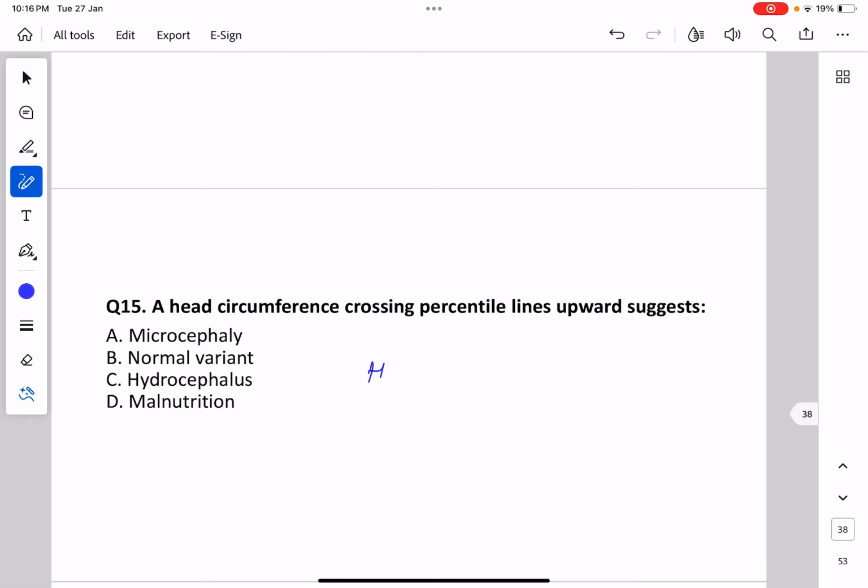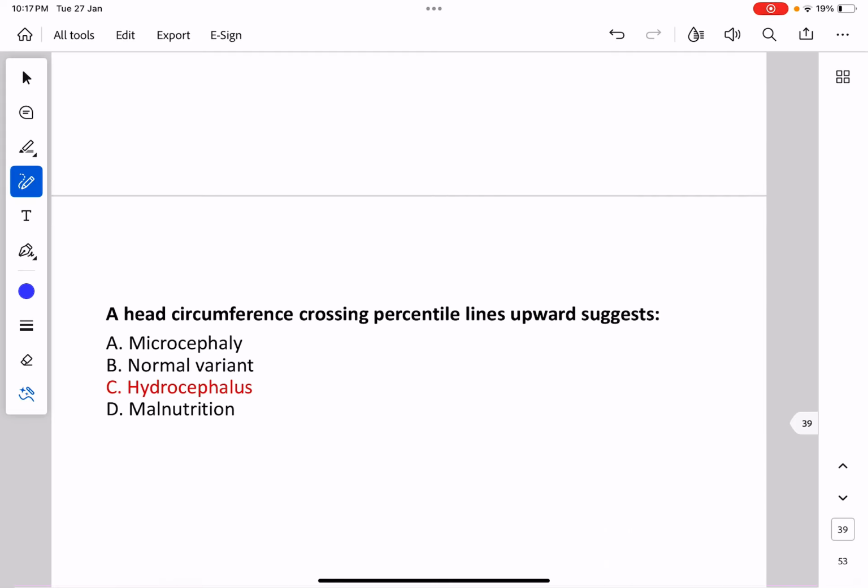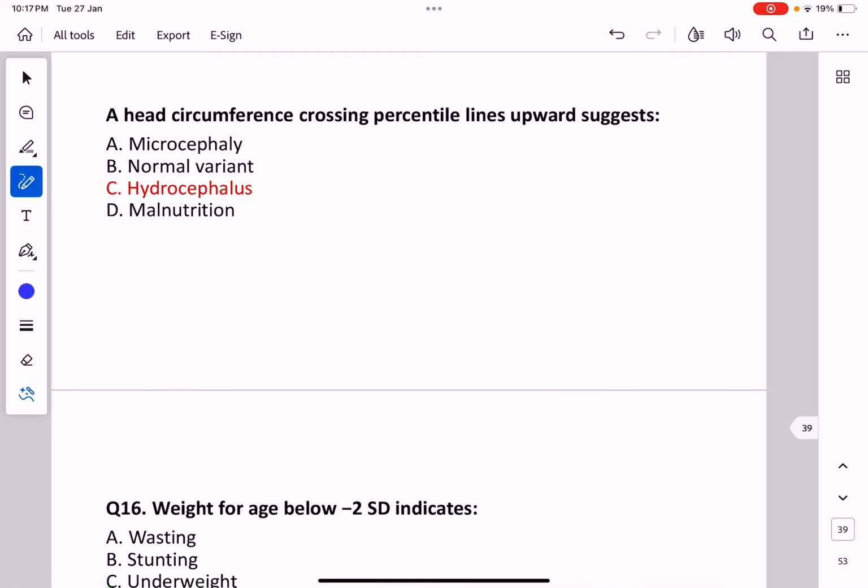A head circumference crossing percentile lines upward suggests what? If head circumference is increasing and crossing the normal percentile line, microcephaly means decrease in head circumference, so it can't be the answer. Normal variant doesn't cross the percentile lines, so it's not normal. Malnutrition will not lead to an increase in the size of the head, so the most appropriate answer here is hydrocephalus. Head circumference crossing percentile lines upward suggests hydrocephalus.